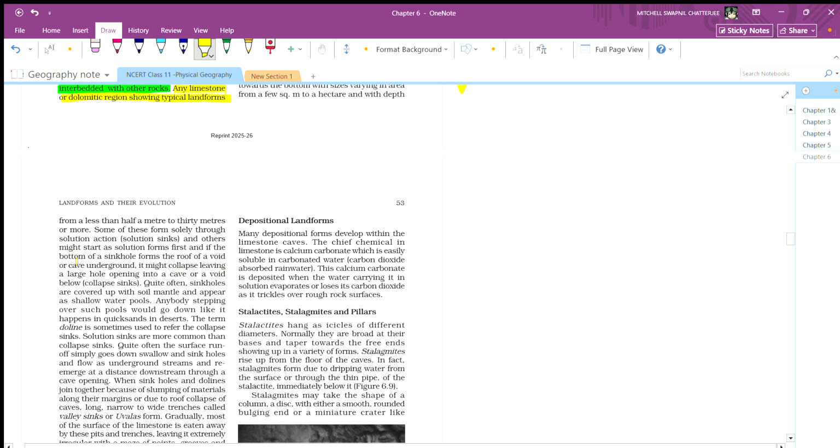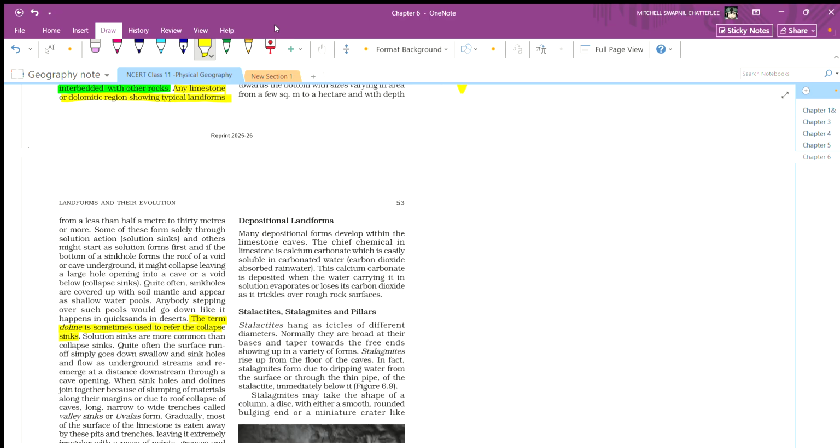If the bottom of a sinkhole forms from the roof of a void or cave underground, it might collapse, leaving a large hole opening into a cave or void below. Quite often, sinkholes are covered up with a soil mantle and appear as shallow water pools. Anybody stepping over the pools would go down, like in quicksand in a desert. The term doline is sometimes referred to as a collapsed sink.